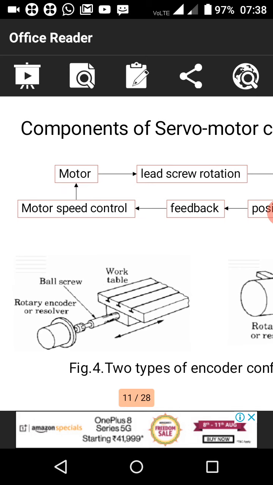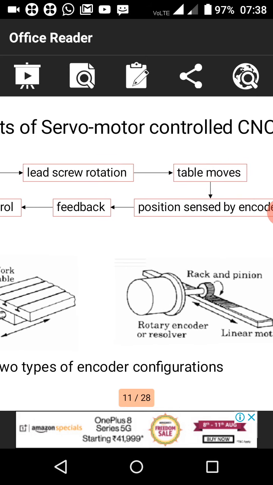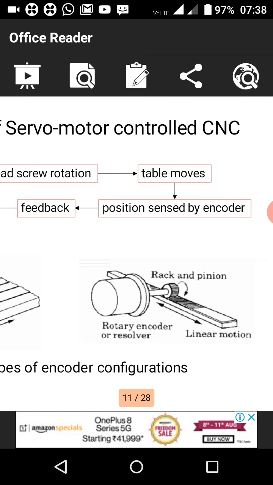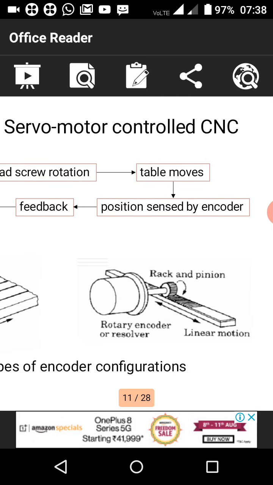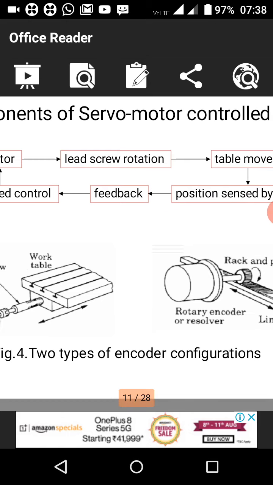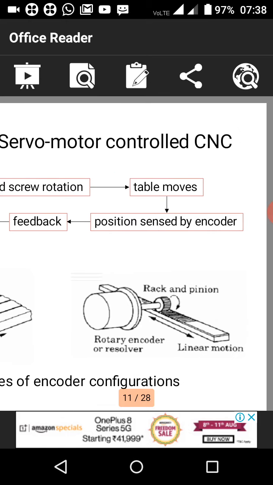It has a round shaft that rotates to revolve the screw and nut. Next, this is the work table, with rotary encoders, and this one is rack and pinion. Here the spindle will rotate and the slide will move in linear motion. These are two types of encoder configuration.